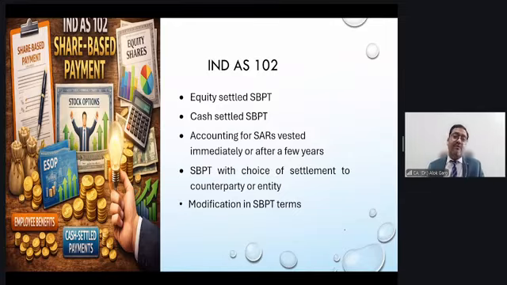And one thing is very, very important. If the examiner wants to confuse you, he will give you that ABC Limited has issued 1000 stock options. The grant date fair value is 1000 rupees and the vesting period is 3 years, 31st March 24, 25, 26. The fair value of such shares on 31st March 24 is 1020 rupees, 31st March 25, 1040 rupees, 31st March 26, 1100 rupees. So don't remeasure, right? For equity settled share based payment, grant date fair value is the holistic fair value. You are not required to remeasure.